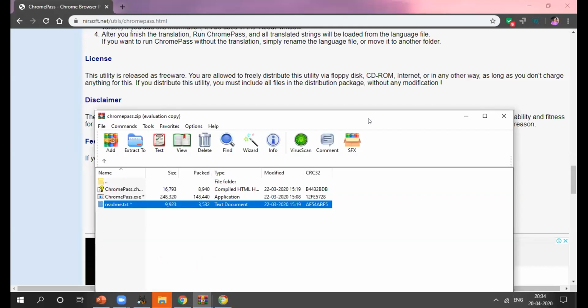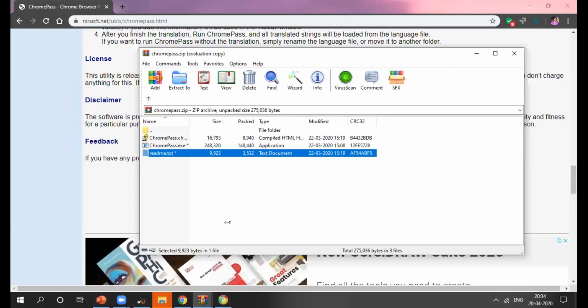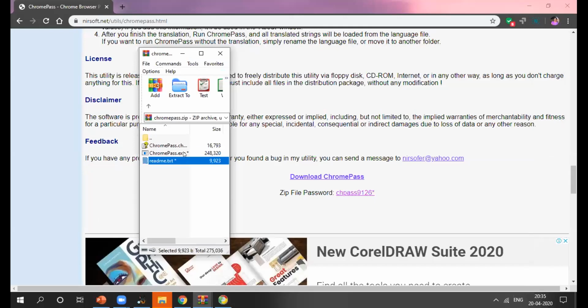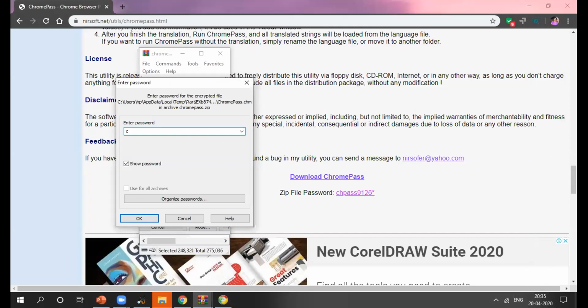What will be the password? That is CHPASS, 9126 and star, okay.